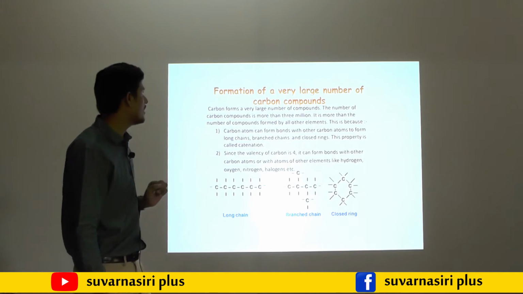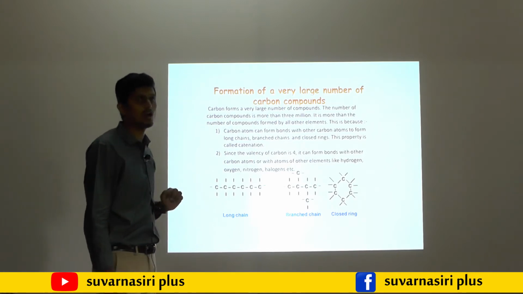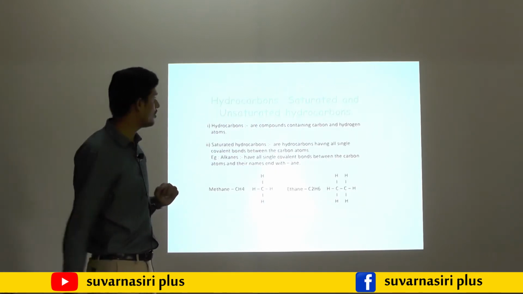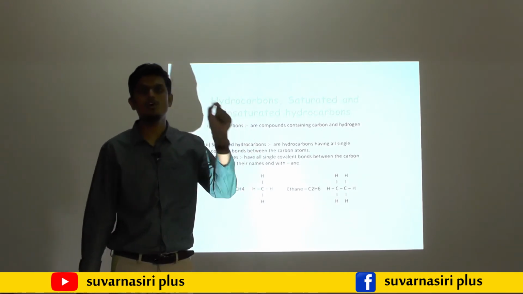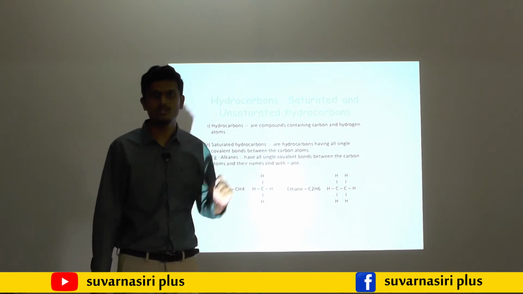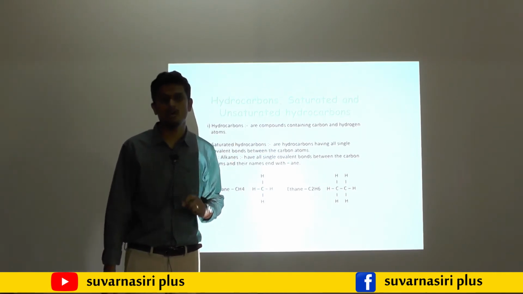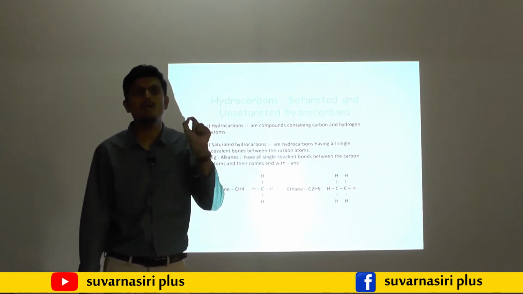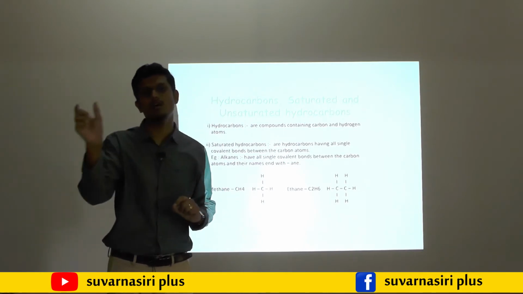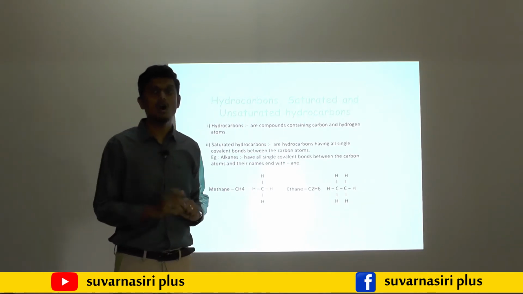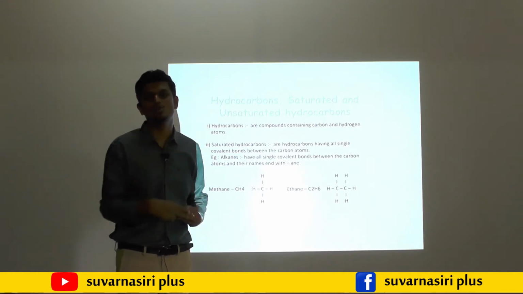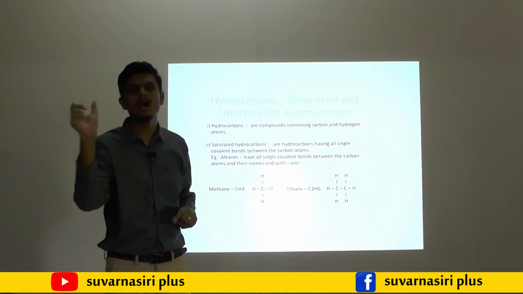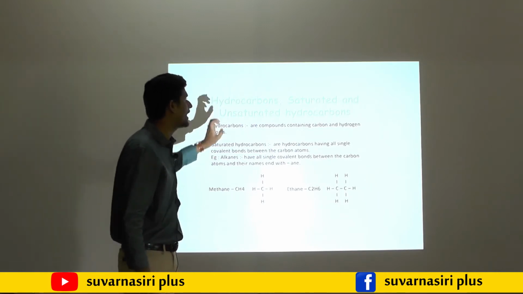So we'll move on to the next one, that is hydrocarbons. The name itself indicates it. The name is telling the definition of hydrocarbon. A hydrocarbon is a binary compound of hydrogen and carbon. Binary, bi means 2. It is a compound of carbon and hydrogen, which is called as what?